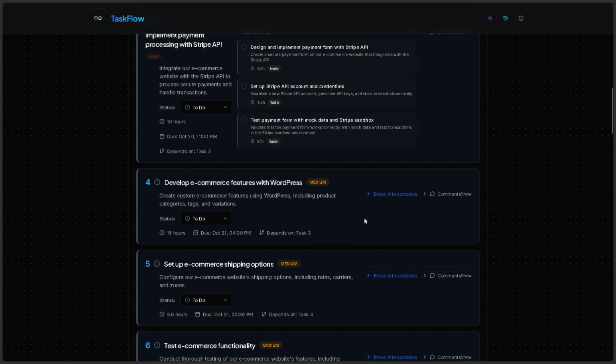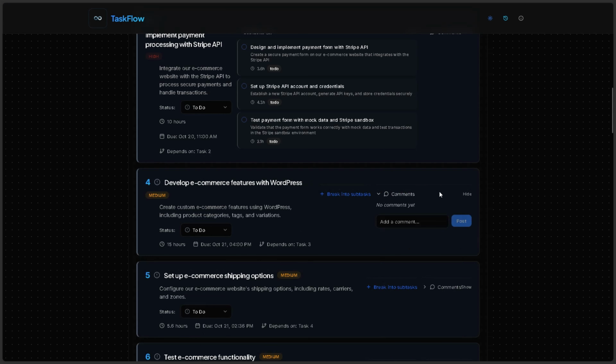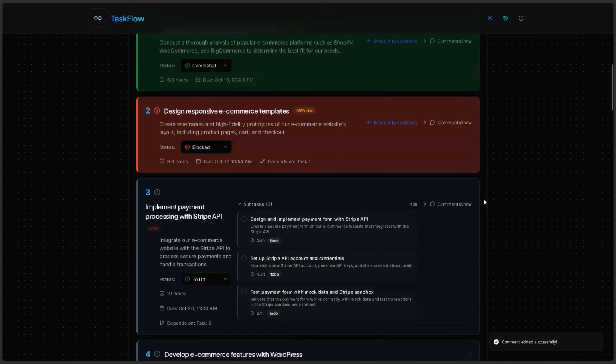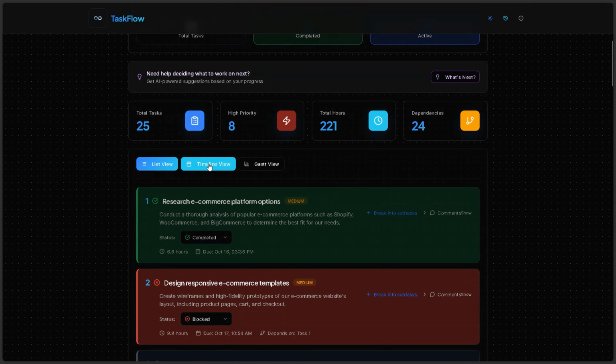We've also added an option of comments, for example, where a user can add comments to a particular task for future reference or for a team. For example, I'll type will work on this later right now for demonstration purposes, and I'll post the comment. Now, this comment will be posted on the platform and it can be visible to other users as they access it. Now we'll go on to the timeline view.